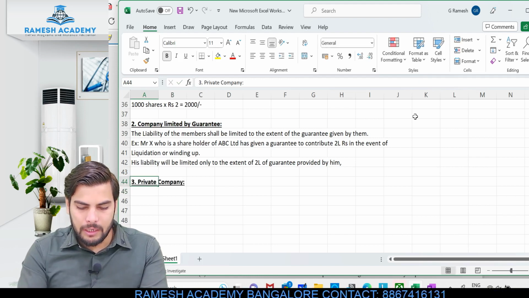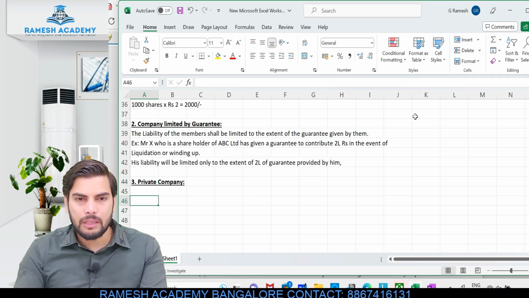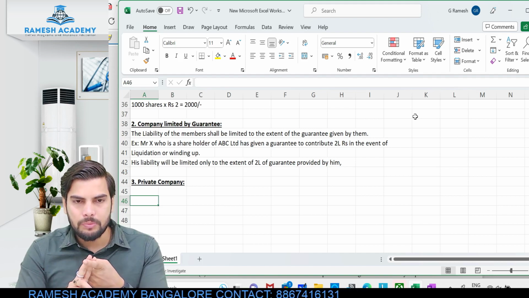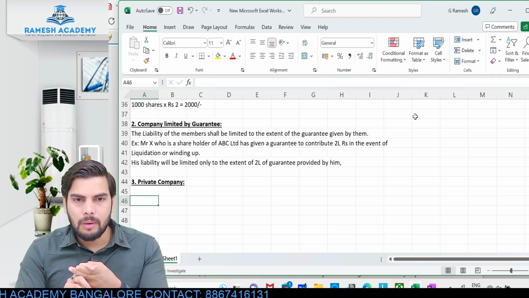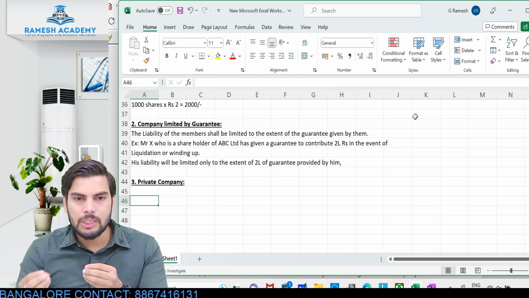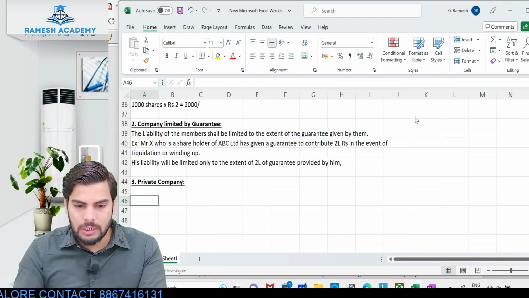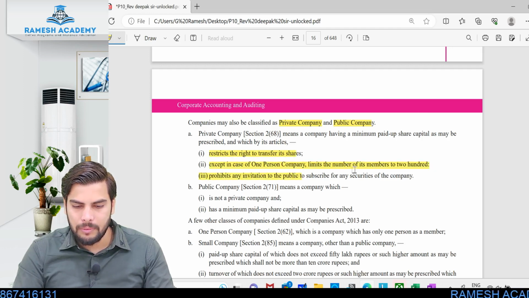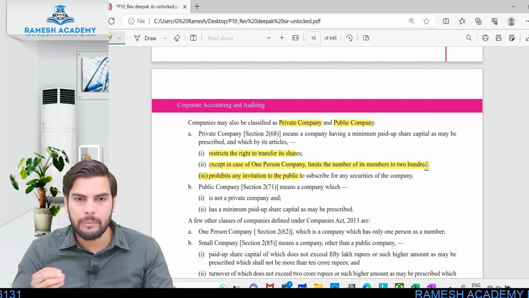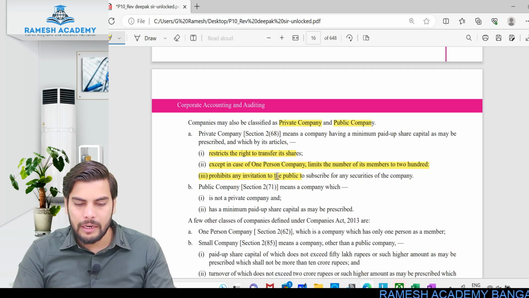So basically when it comes to private company, it is a company wherein there will be certain restrictions. So what will be the restrictions? There will be restriction with respect to transferability of the shares, there will be a limit on the maximum number of members up to 200, and there will be restriction with respect to raising the funds. So look at this, 3 restrictions over here. It restricts the right to transfer the shares. Except in case of one person company, it limits the number of members to 200, and it prohibits invitation of public to subscribe any securities.